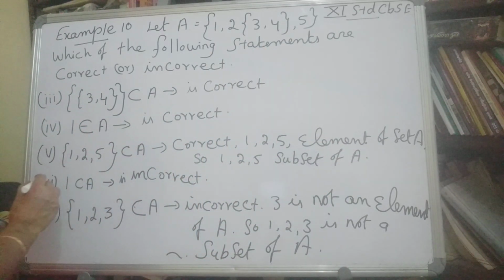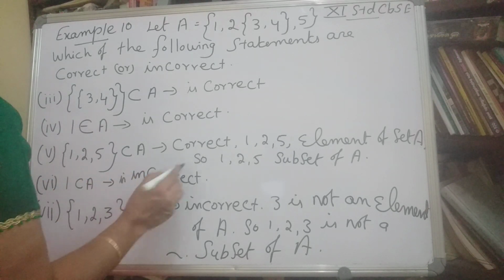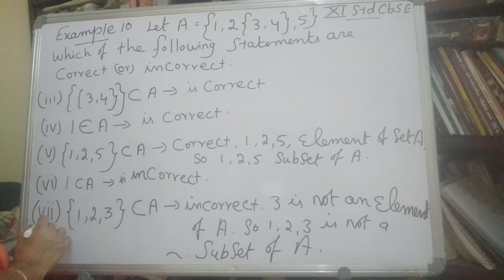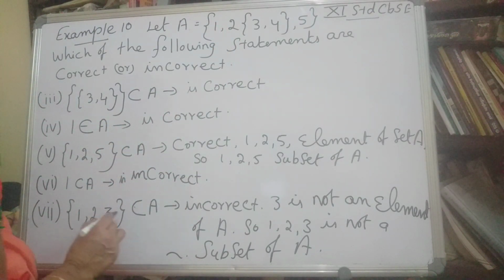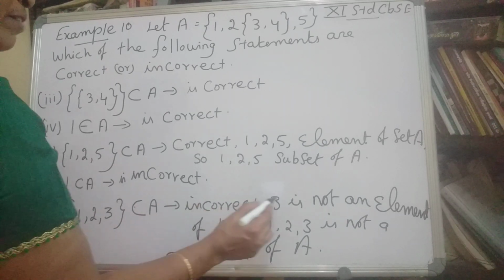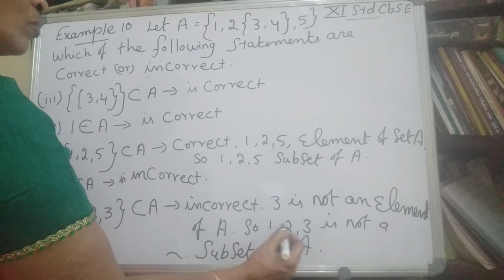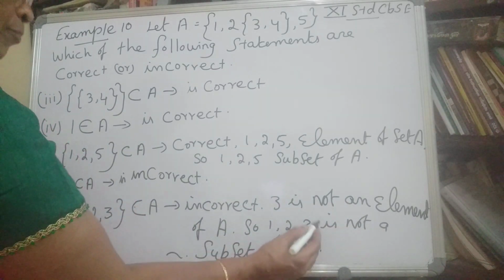Then the next one is the sixth sum. 1 is a subset of A is incorrect. Then the next one is the seventh sum. {1, 2, 3} is a subset of A is incorrect, because 3 is not an element of A. So {1, 2, 3} is not a subset of A. That's all.